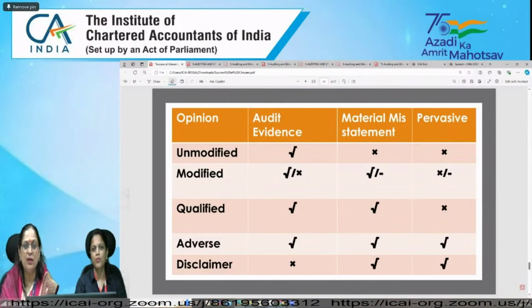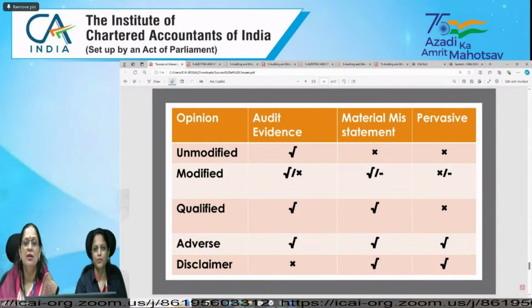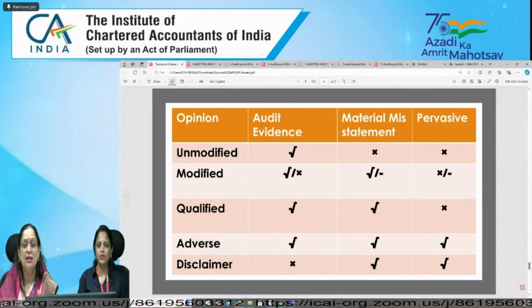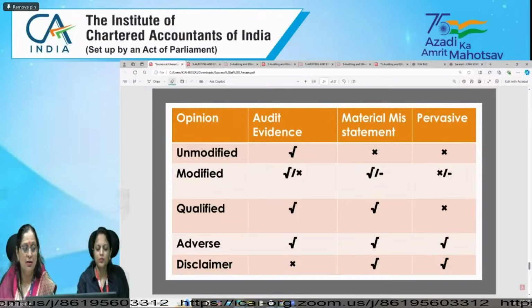For that period, maybe 6 months or 12 months, in India generally we follow 1st April to 31st March. So for that 12 months period, we need to check which transactions should be recorded in the income statement.